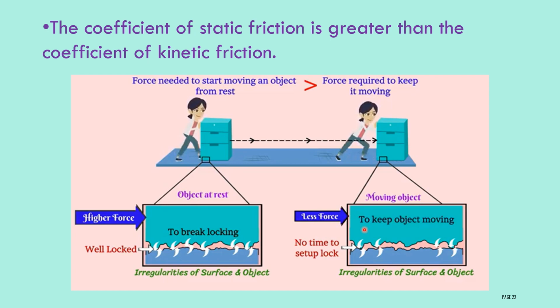In the case of kinetic friction, when the object is already in motion, the object does not get enough time to interlock again. Then if you apply less force only, the object will be in a state of continuous motion. Therefore, the force needed to start moving an object from rest is more than the force required to keep it moving.